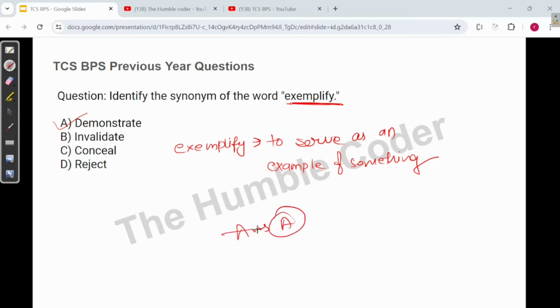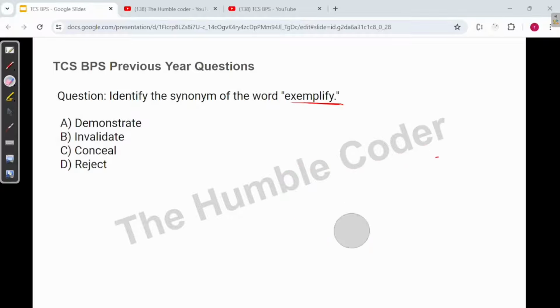But we also have to look at the remaining answer options. So the remaining options are invalidate. Invalidate doesn't make sense. Conceal means hiding and rejecting means rejecting something. So all of them are not the correct options for this. So the correct option for this is option A, which is demonstrate. Let's move on to the next question now.